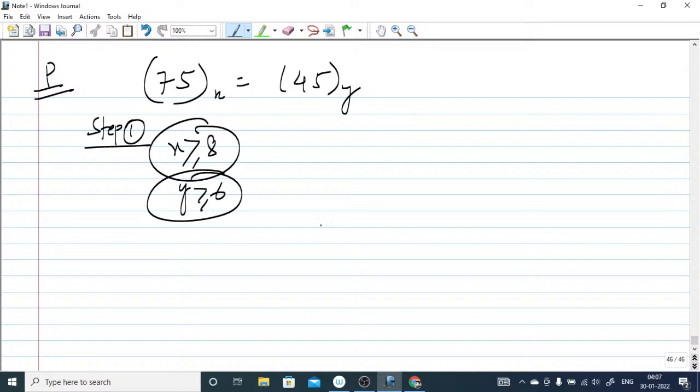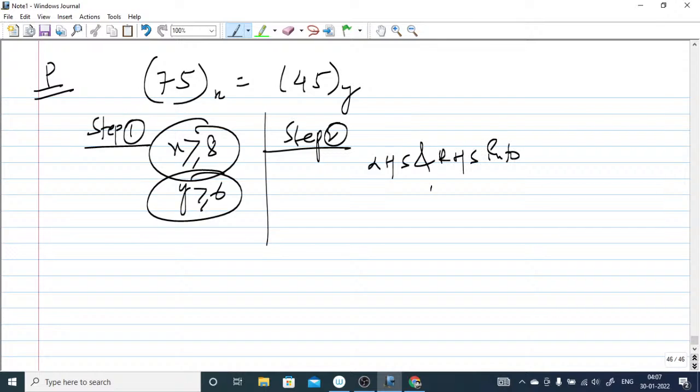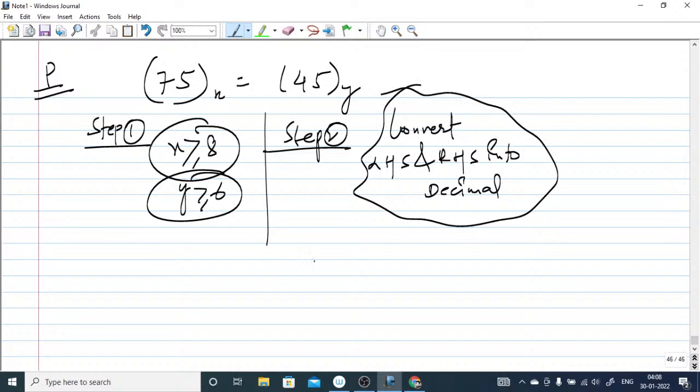Now what you have to do is step 2. What is step 2 here? Step 2 is basically nothing but converting LHS and RHS into decimal. So this is 7x plus 5 equal to 4y plus 5.